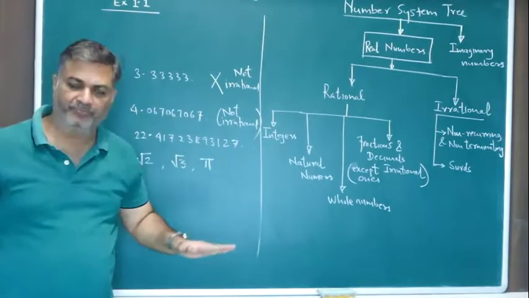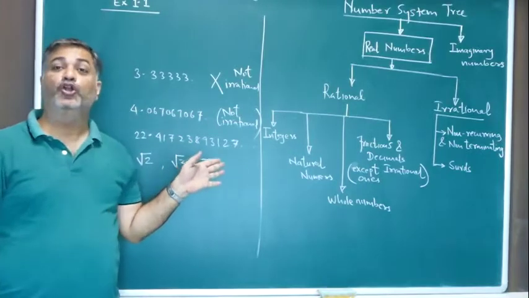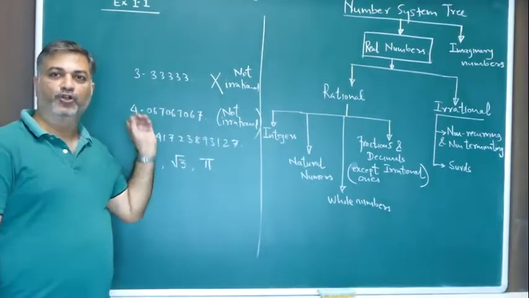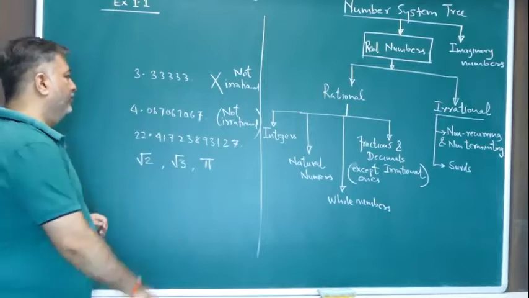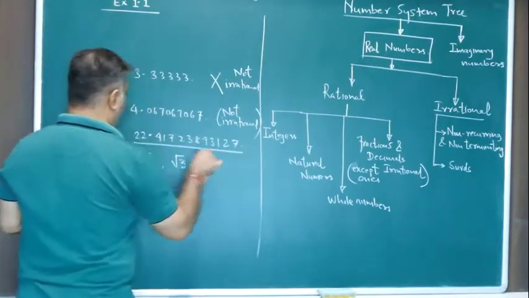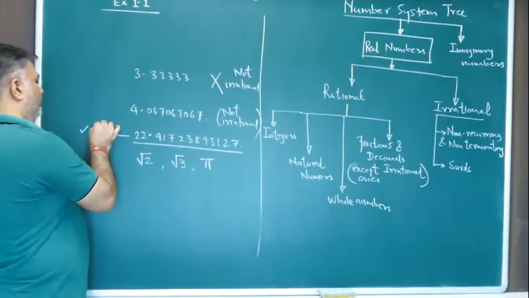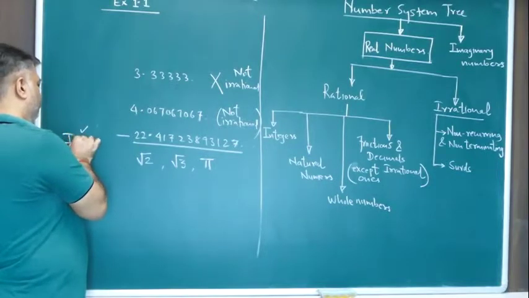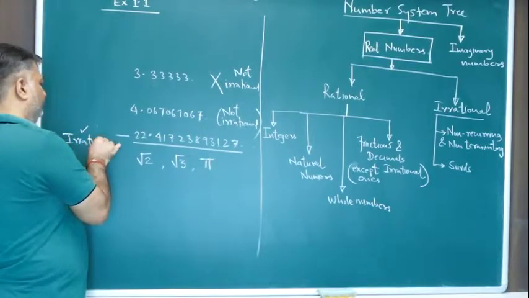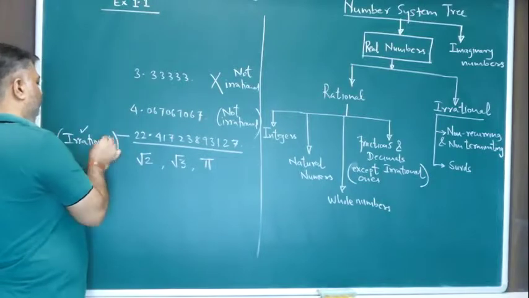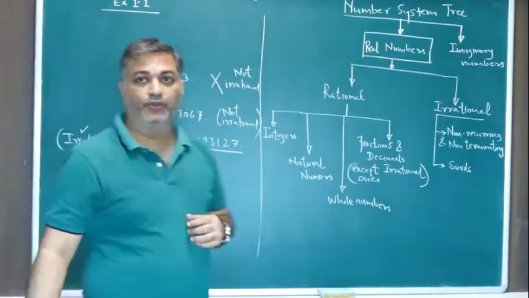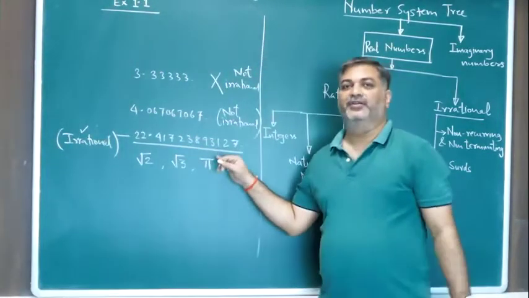It's never going to stop. So we call such numbers non-terminating numbers. So this is an irrational number.